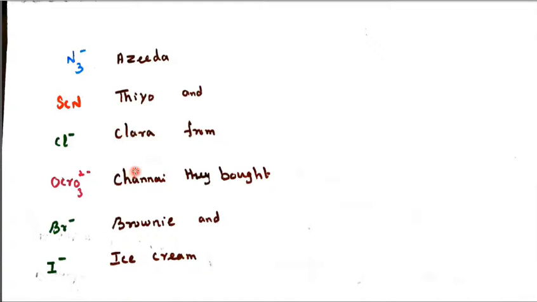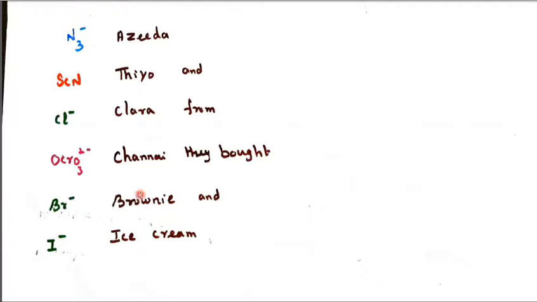From chromate I have taken Chennai. They bought a brownie, I mean a small basket cake, brownie and ice cream. I for ice cream, Br for brownie. So: Azida, Thaya and Clara from Chennai bought a brownie and ice cream.